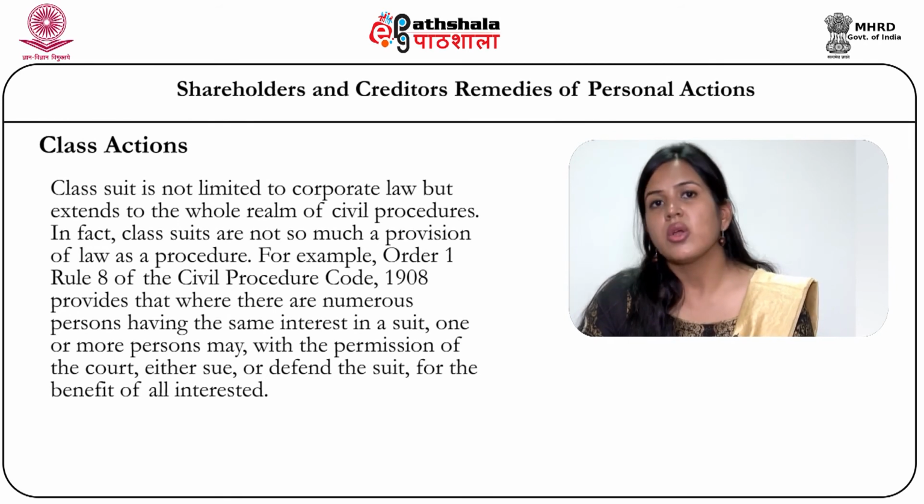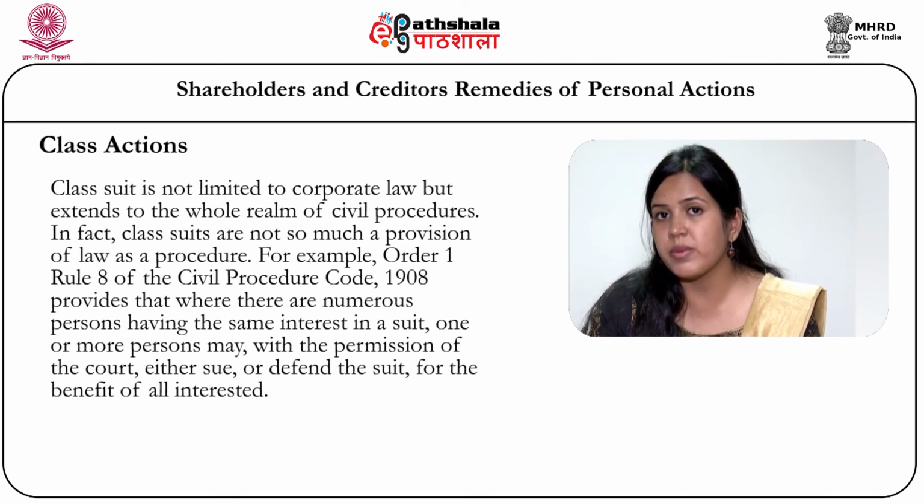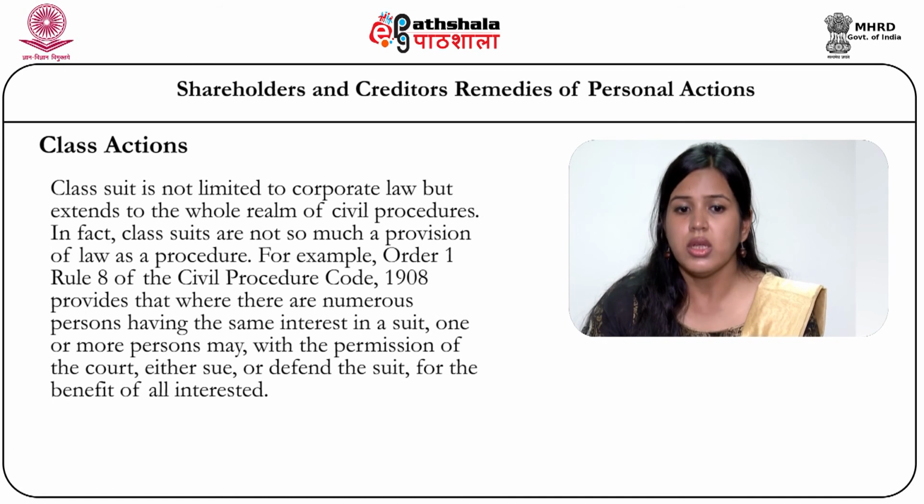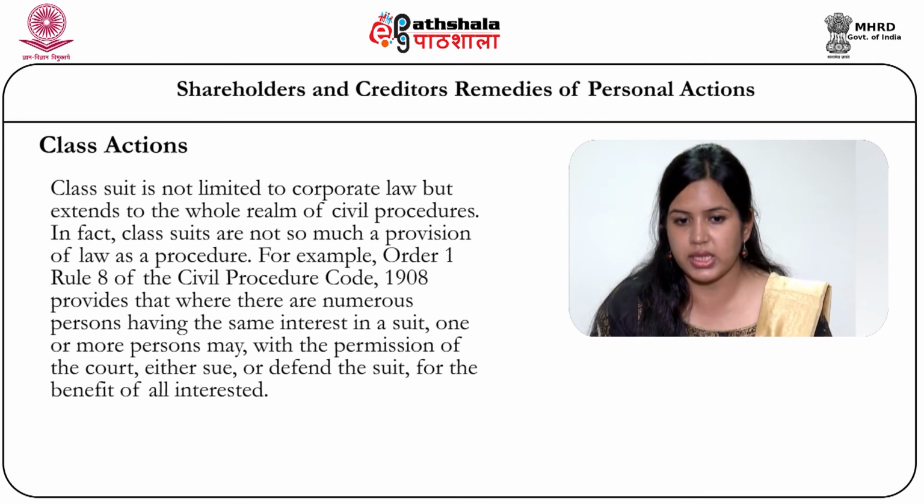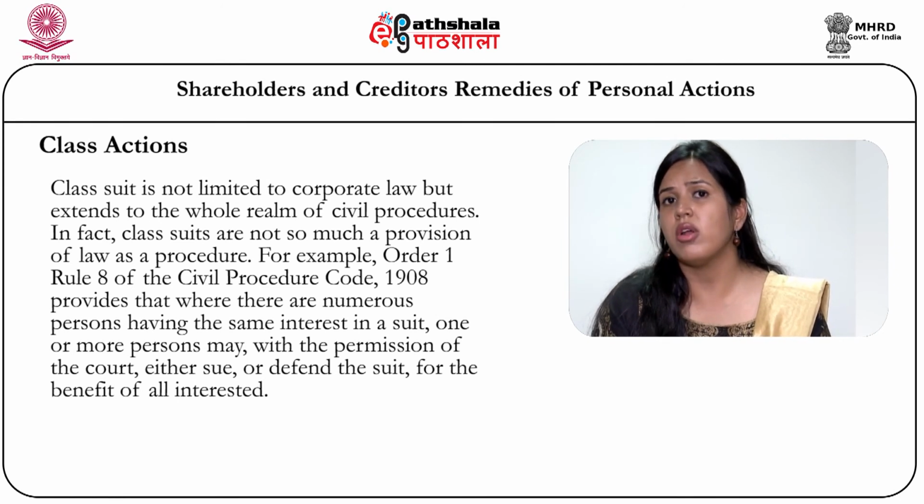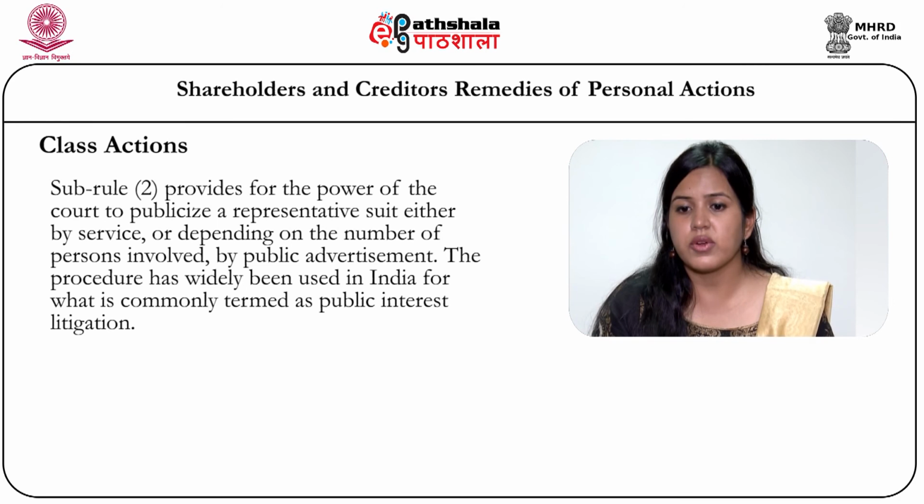For example, Order 1 Rule 8 of the Code of Civil Procedure 1908 provides that where there are numerous persons having the same interest in a suit, one or more persons may, with the permission of the court, be joined together to sue or defend the suit for the benefit of all interested. Subrule 2 provides for the power of the court to publicize a representative suit either by service or, depending on the number of persons involved, by public advertisement. So, the procedure has widely been used in India for what is commonly termed public interest litigation.